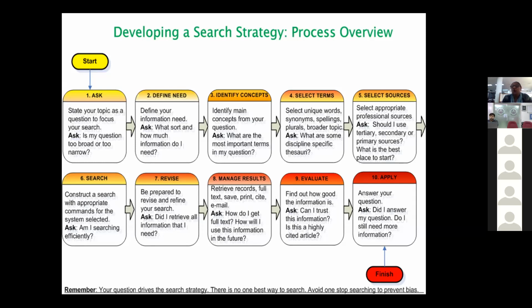Then you will make use of these concepts by taking them as keywords. You will start searching. You will take their synonyms. You will select terms not only in the natural language that you have typed, but their synonyms also. Like I told, cancer, neoplasm, tumor. Say we take heart attack as a normal term, myocardial infarction is yet another medical term.